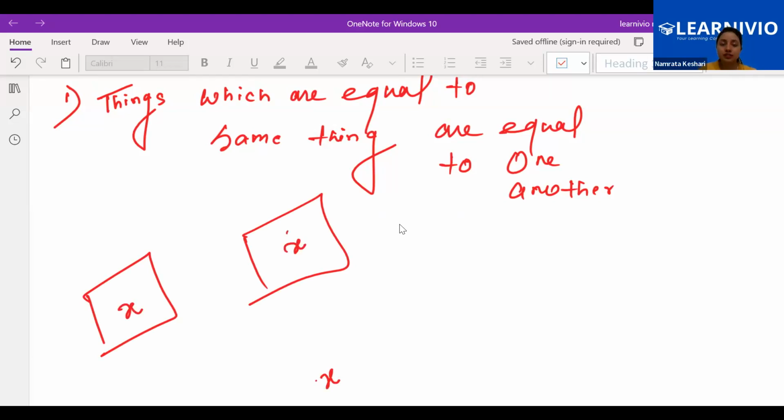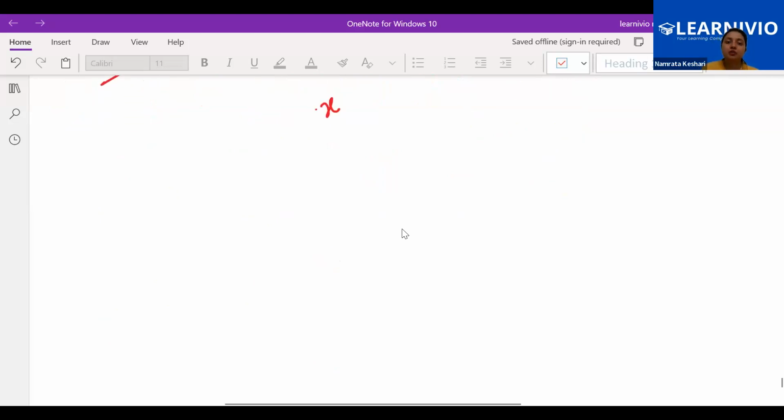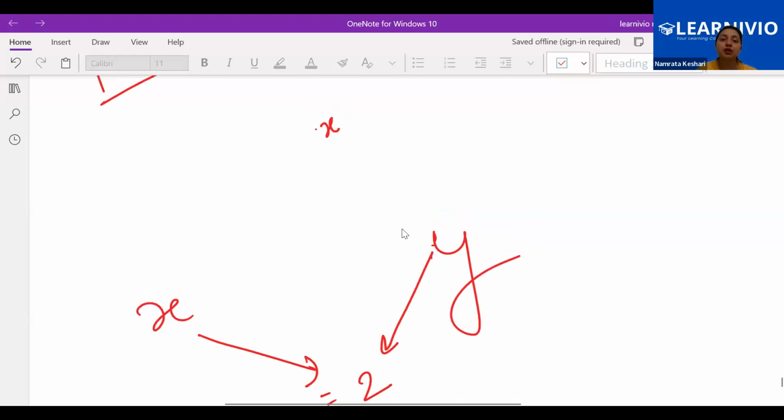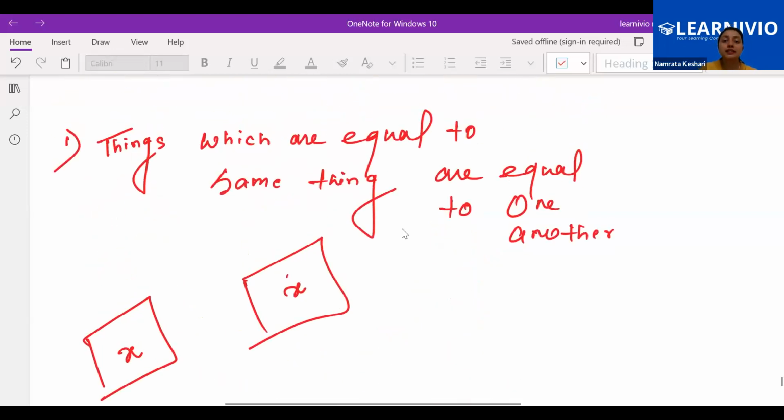Or you can take two things, x and y, which are equal to the same thing. x is equal to 2 and y is also equal to 2. Then the statement says that things which are equal to the same thing are equal to one another.